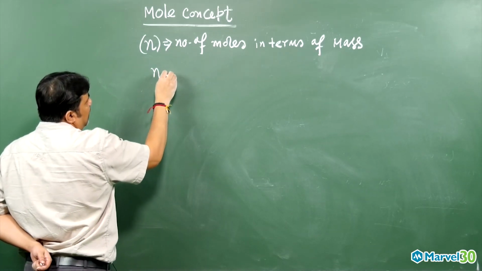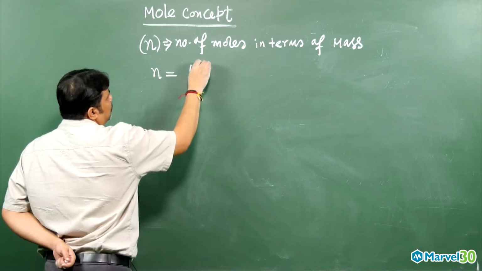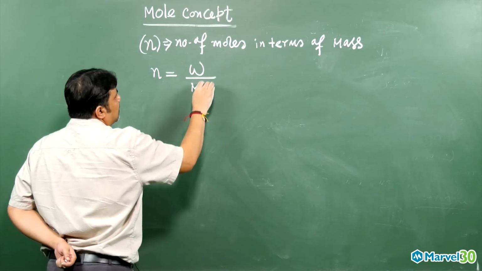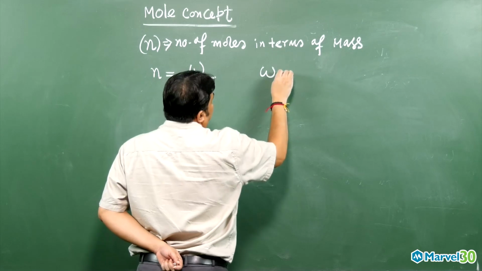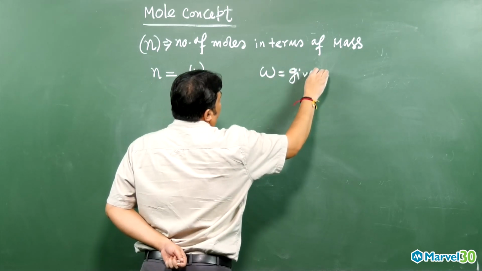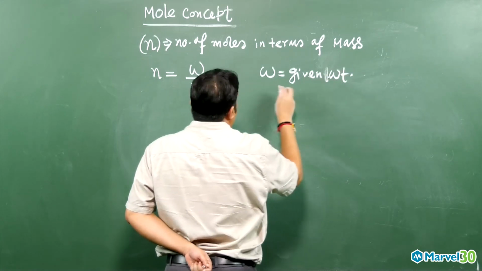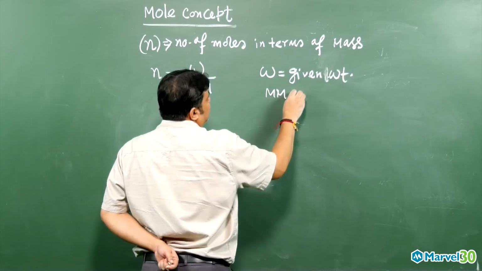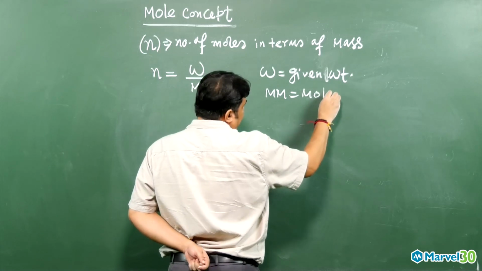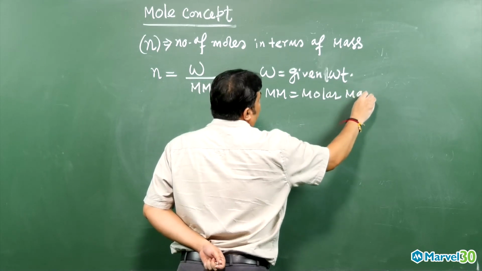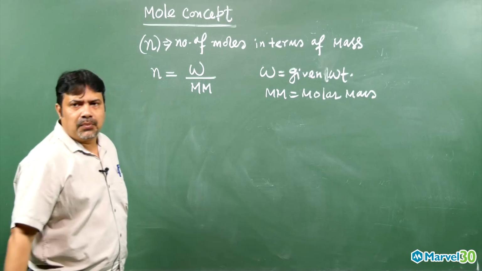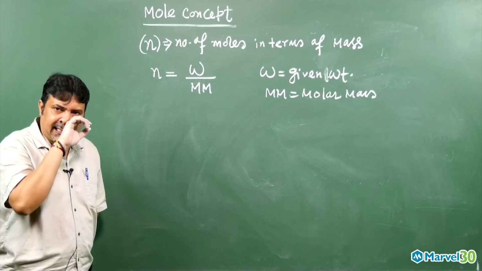In terms of mass, the number of moles will be equal to given weight divided by molar mass, where W is the given weight and MM means molar mass. Molar mass I will come to elaborately later. The mass of 1 mole of a substance is called the molar mass. I will explain it elaborately in the next class.